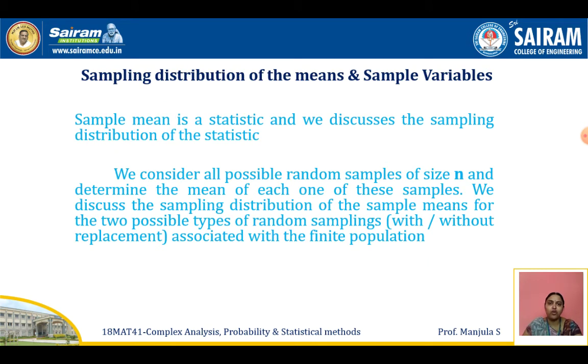Sampling distribution of the mean and sample variance. The sample mean is a statistic, and we discuss the sampling distribution of the statistic. We consider all possible random samples of size n and determine the mean of each one of these samples. We discuss the sampling distribution of the sample means for the two possible types of random sampling: one is with replacement, and the other is without replacement, associated with the finite population.